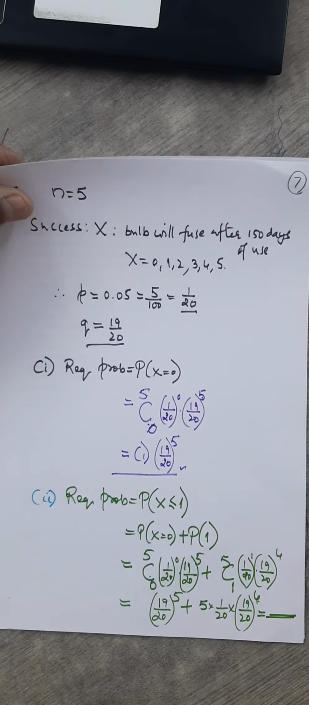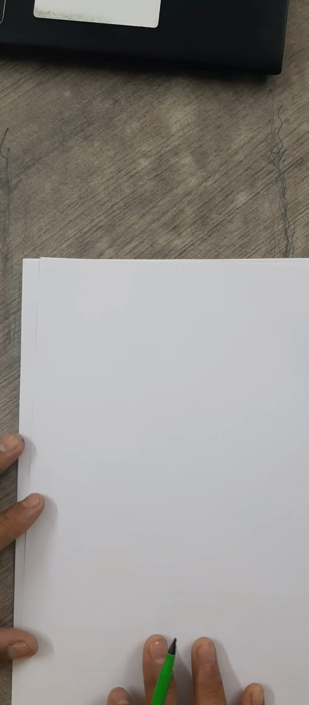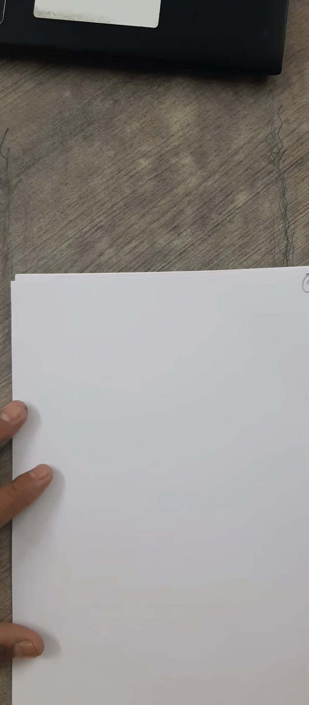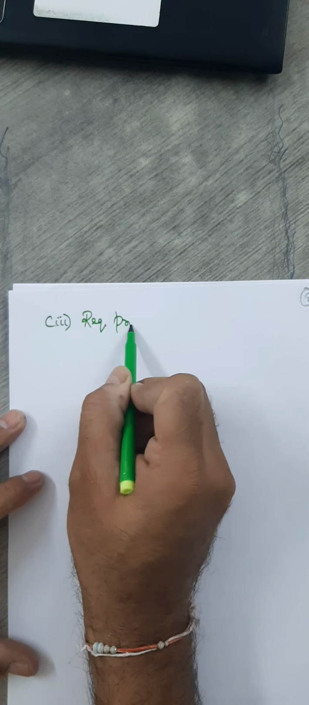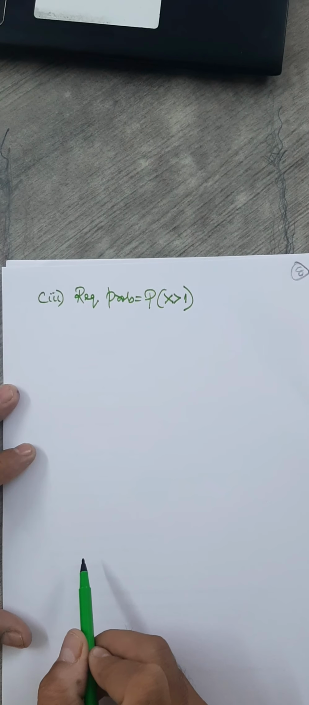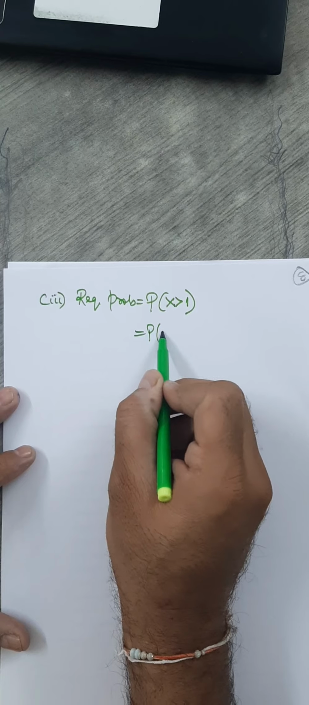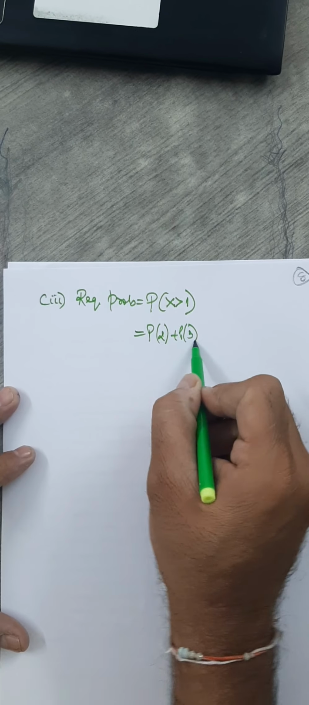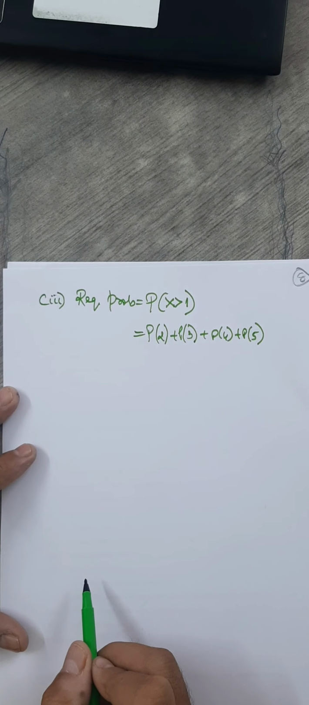Okay. What about the third question? Probability of more than 1. Okay, so in the third sub-question, the required probability equals the probability when x must be more than 1. More than one such bulb in a random variable drawing out of 5. Now what is this? This is P of 2, P of 3 plus P of 4 plus P of 5. The maximum is 5, we know.